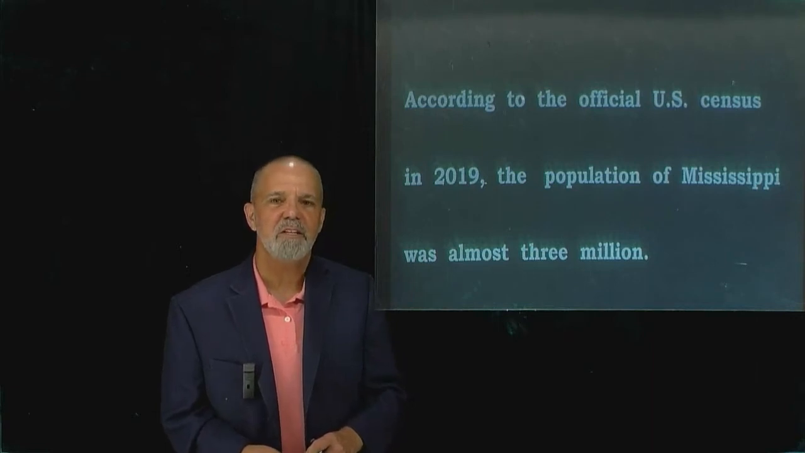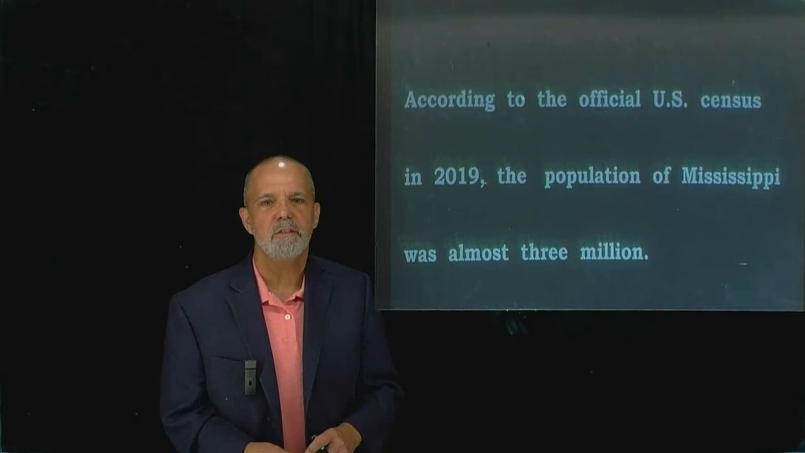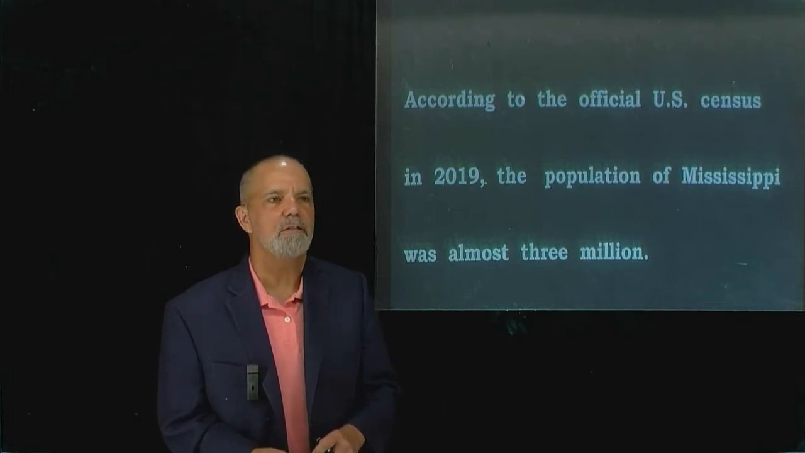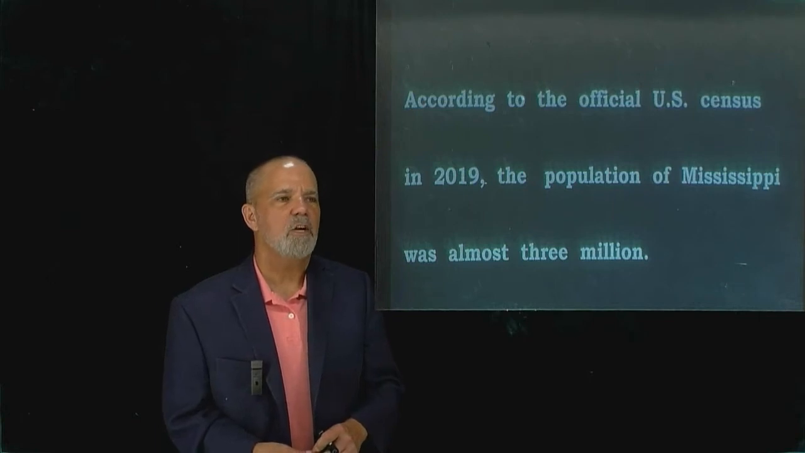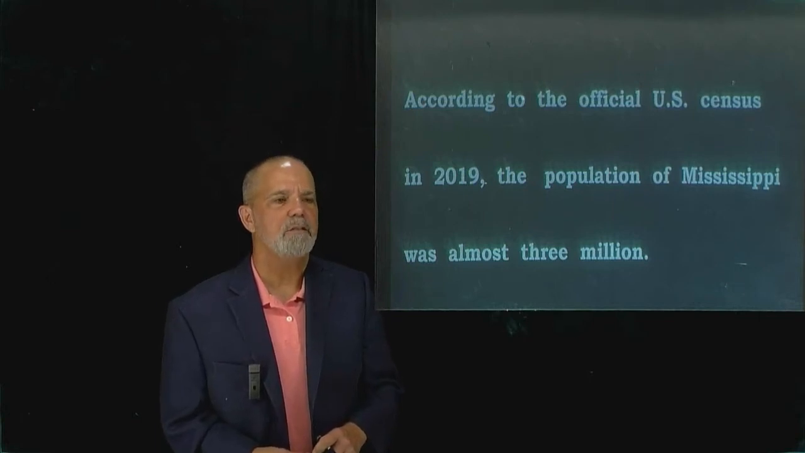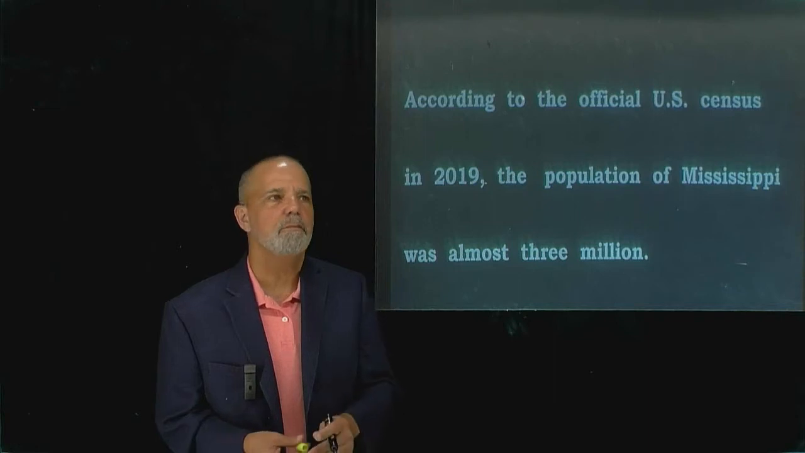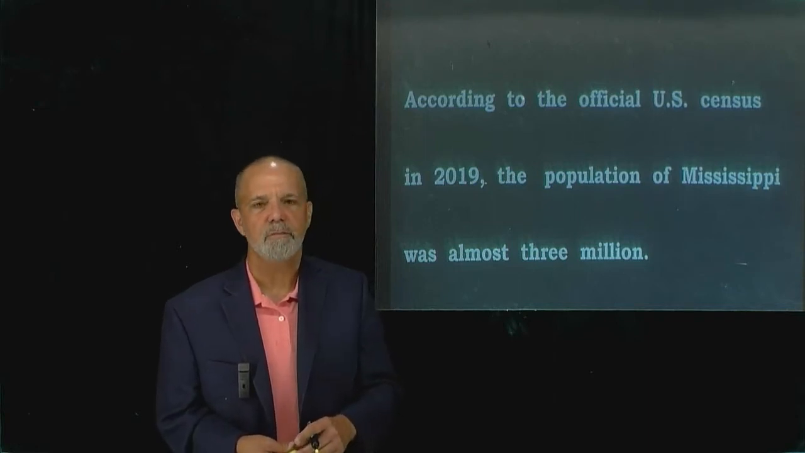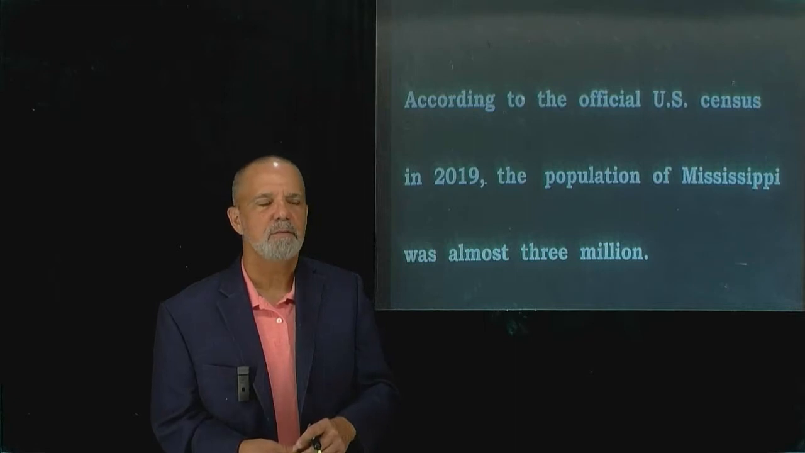Now let's try to identify the part of speech of each of the words in this sentence. According to the official U.S. Census in 2019, the population of Mississippi was almost 3 million. Well, let's start with the question I always ask, and that is: is there a verb? We have a lot of words here, but we only have one verb. Can you find the verb?